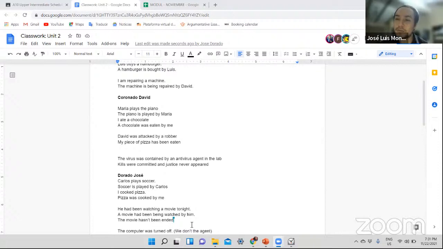For example, in A13, we write essays, and these are persuasive essays. With persuasive essays, it's not recommendable to use passive voice because you need to be convincing, persuasive. And the best way to be persuasive is to talk about the agent and who does the action. All right. In that case, active voice is the best option, and it's formal writing.